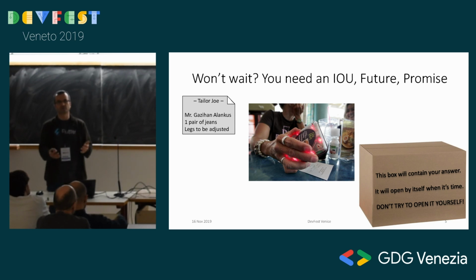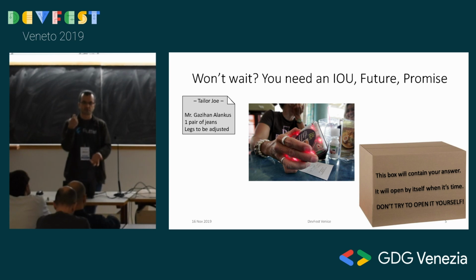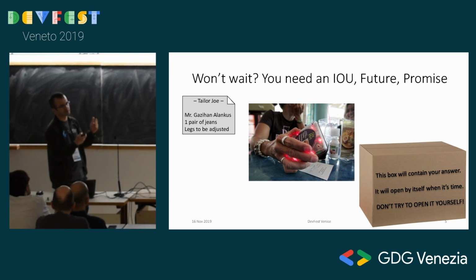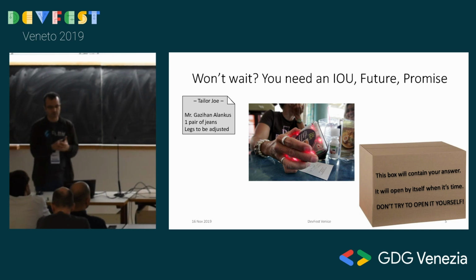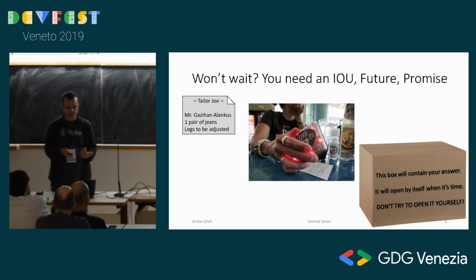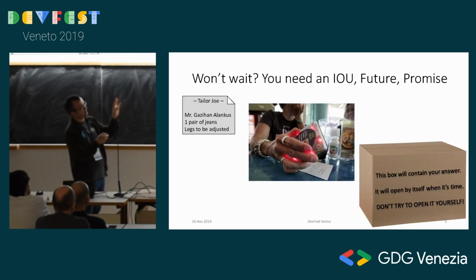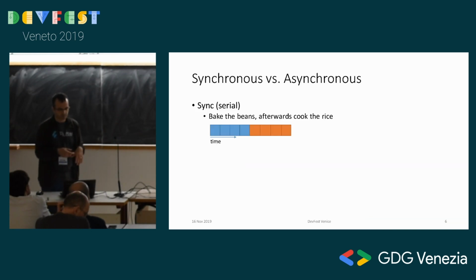So you cannot get the answer right now, but something is given to you that will let you get the answer in the future. Okay, there are a lot of Stack Overflow questions about this, so you have to understand it really correctly. You cannot get the answer right now. You can't do anything to get the answer right now. You have to embrace that it's going to happen in the future. So keep that in mind, that analogy of the buzzer. We'll come back to that.